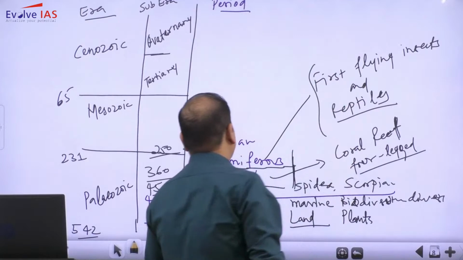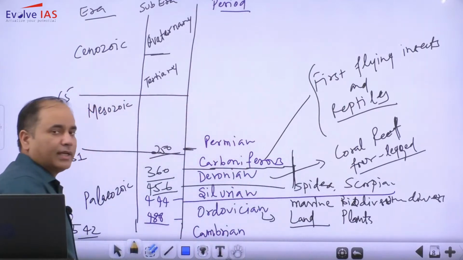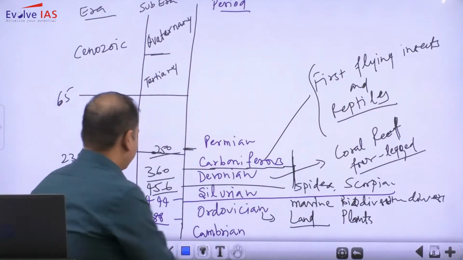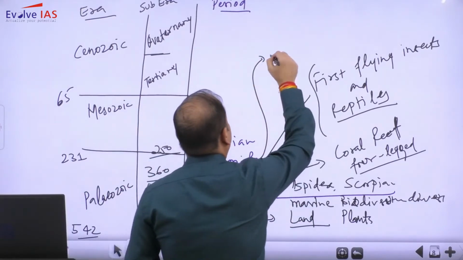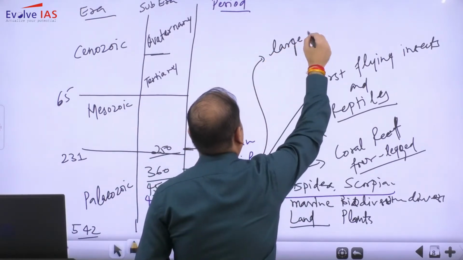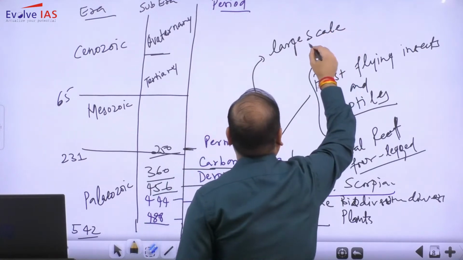As I said, the Carboniferous is known for large scale coal formation.